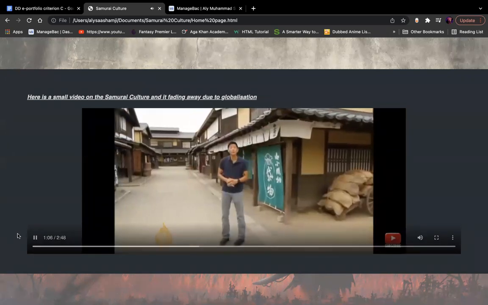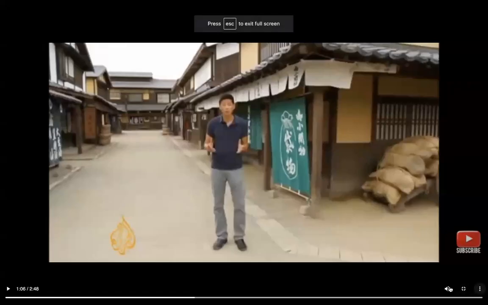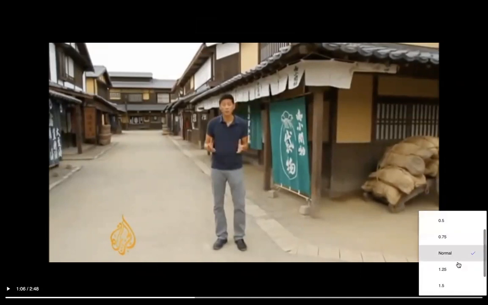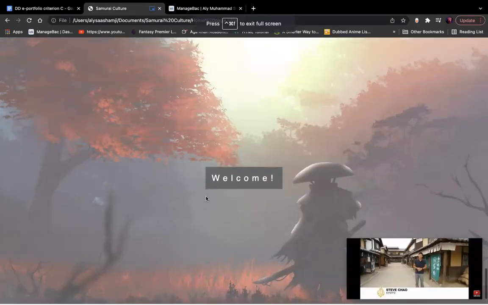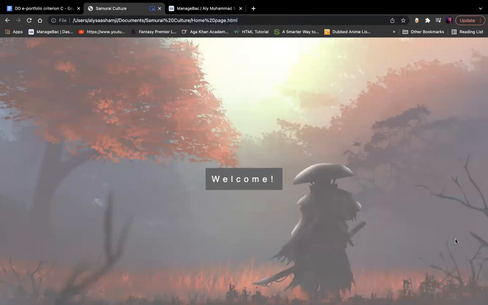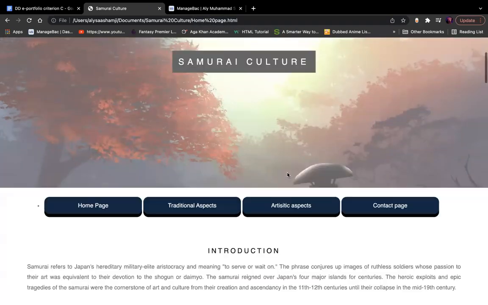The video can be enlarged and the audio can be reduced or increased. It has playback speed functions as well. Here's a welcome statement. Here's a final welcome, and we move on to the traditional aspects page.